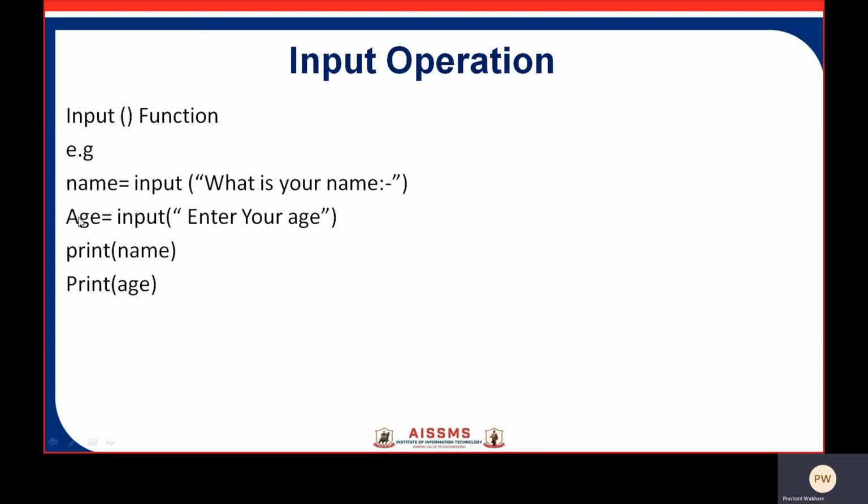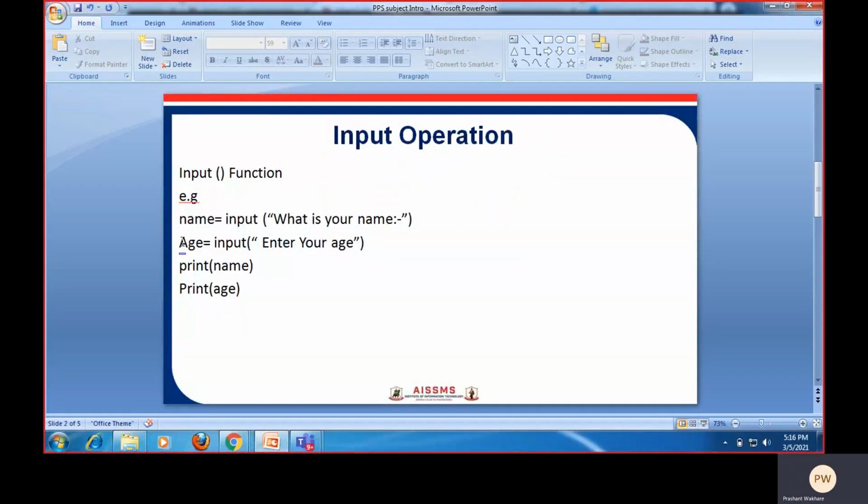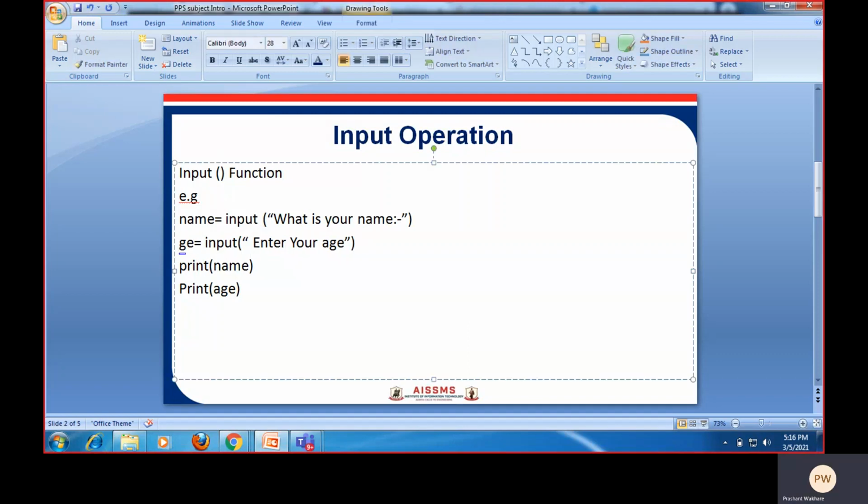See here that this age is capital and this age is small. Both variables should be the same, so we will change this name, age. When you print this name, whatever you put as your name, it will be printed. And same here the age, when you enter your age, suppose 20, 25, 26, it will be printed here. So this is the input operations.